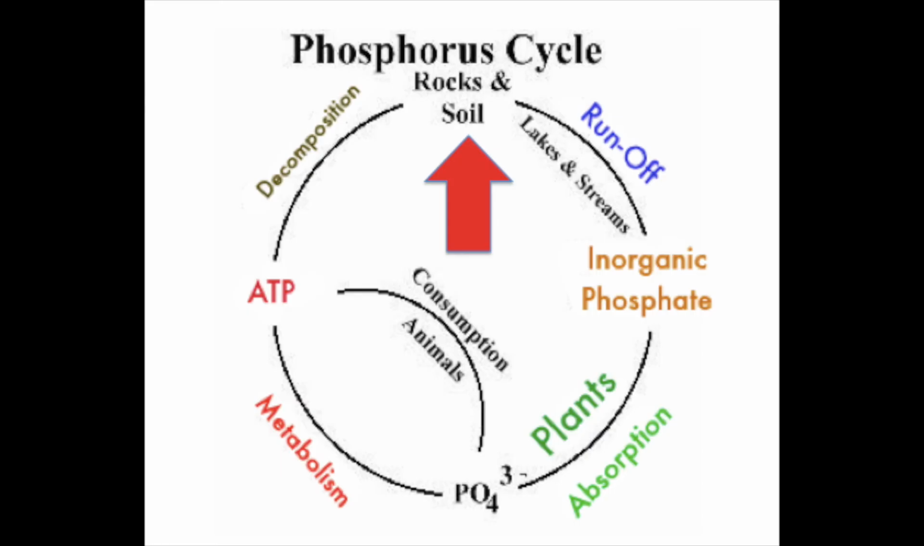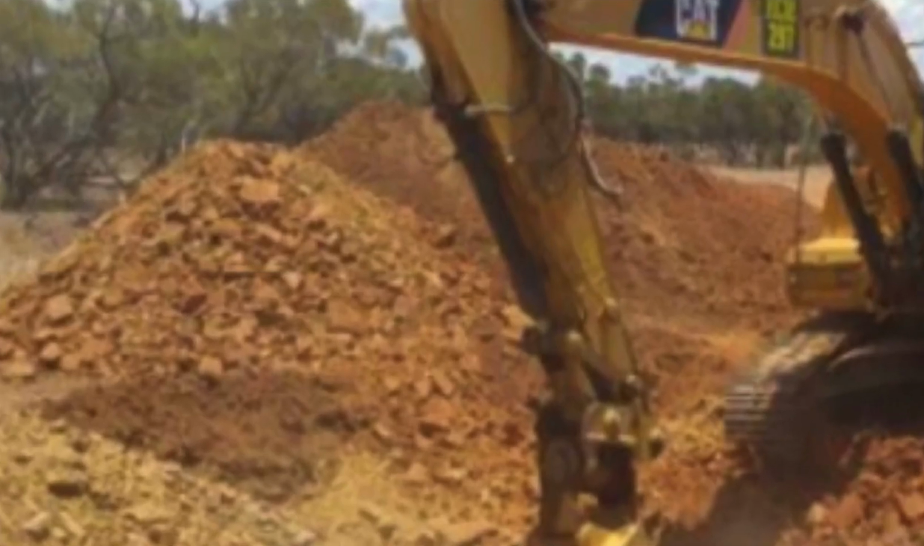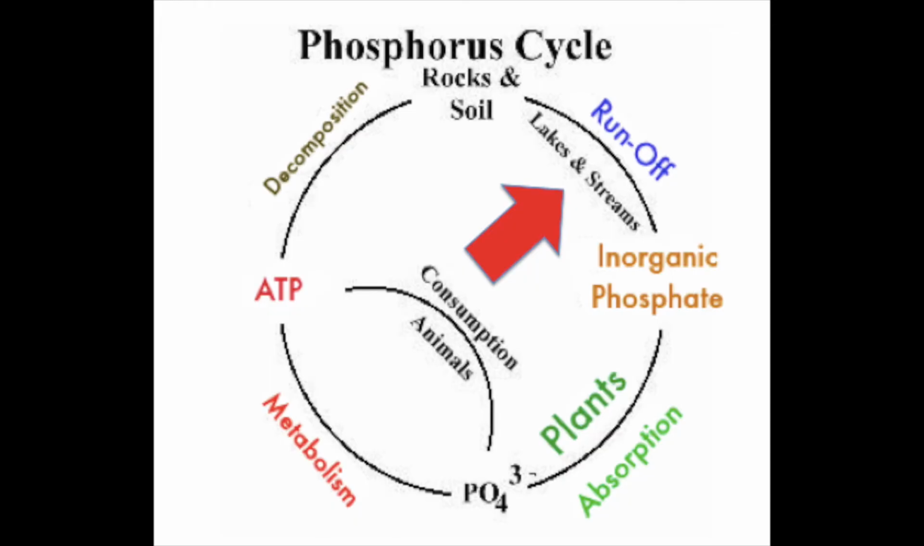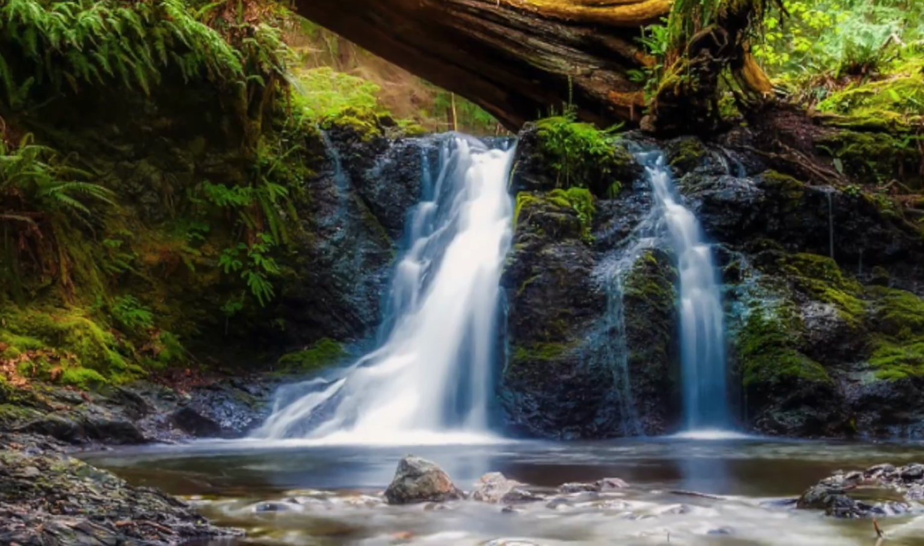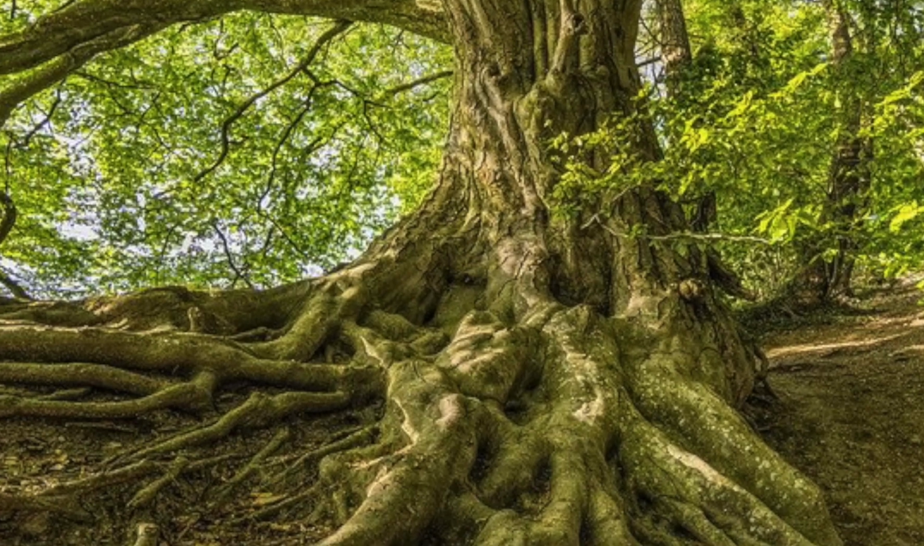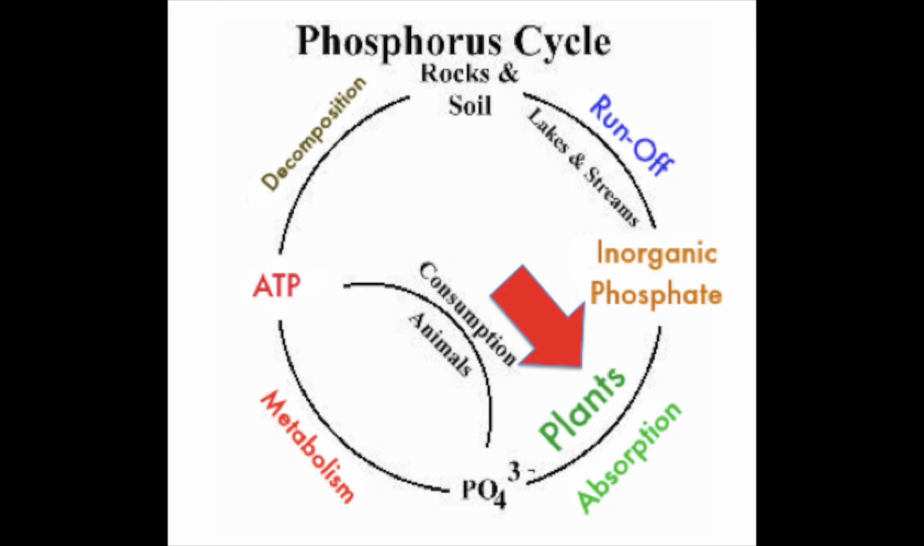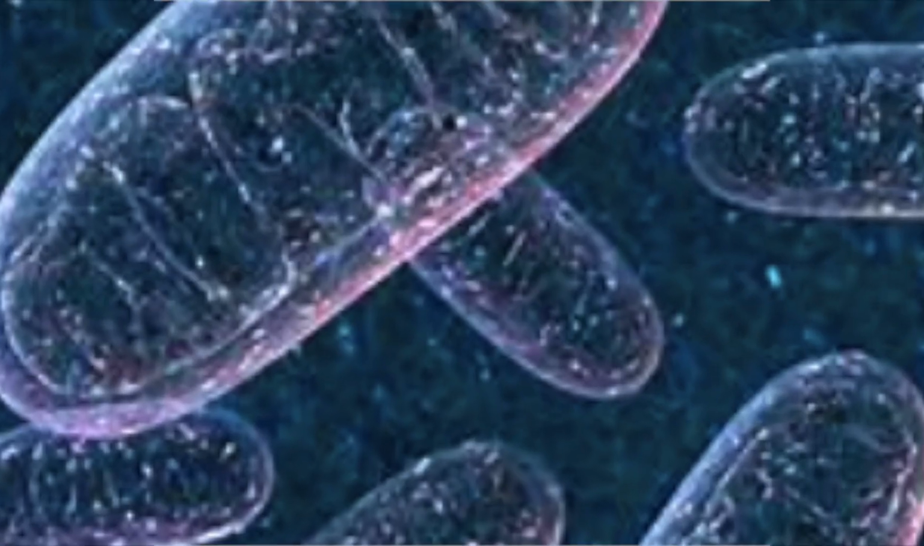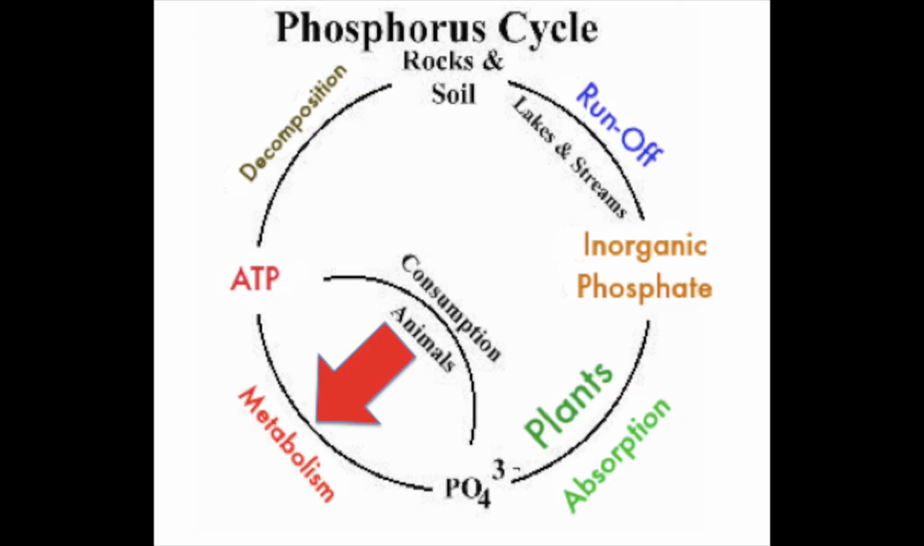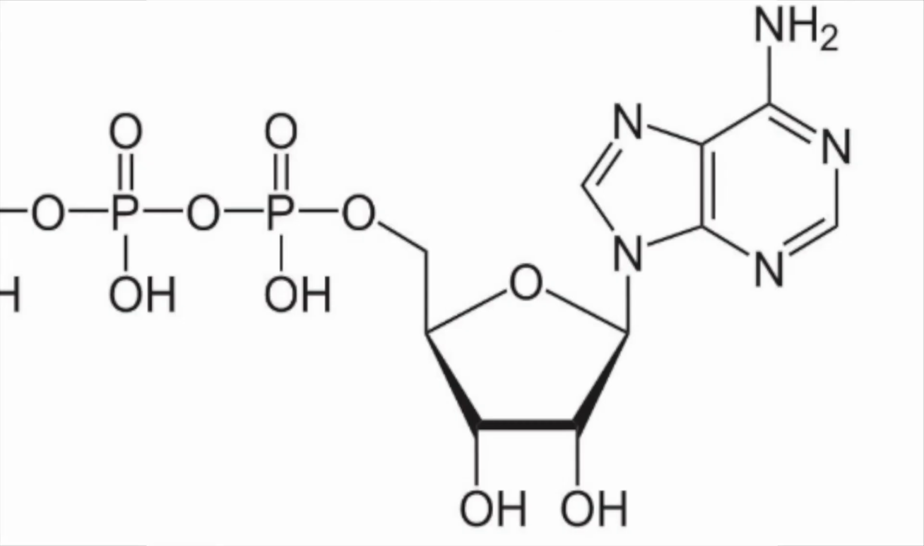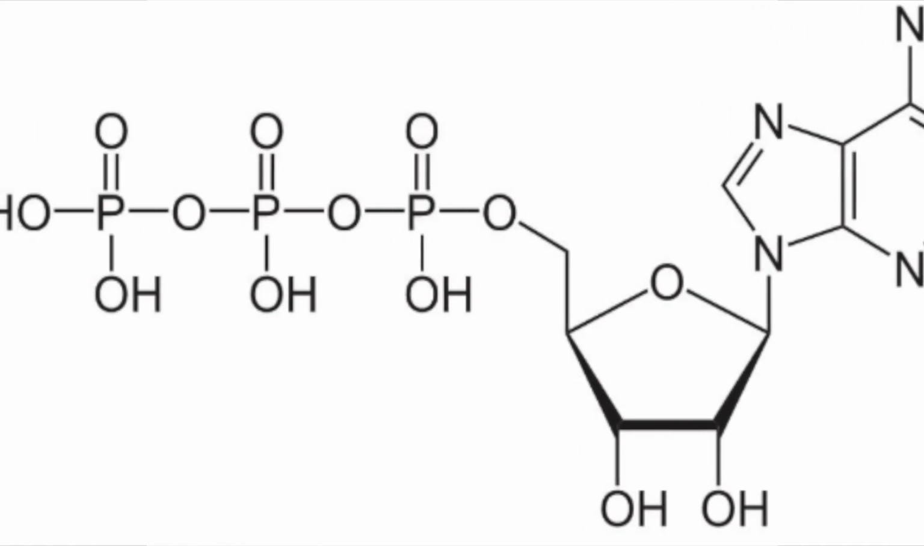We also have a phosphorus cycle, which begins with rocks that have phosphorus, and then we have runoff, which involves lakes and streams. Plants take up the phosphorus and use it within their metabolism, and of course ATP, adenosine triphosphate, the key component there is the phosphate, and that's used for energy.